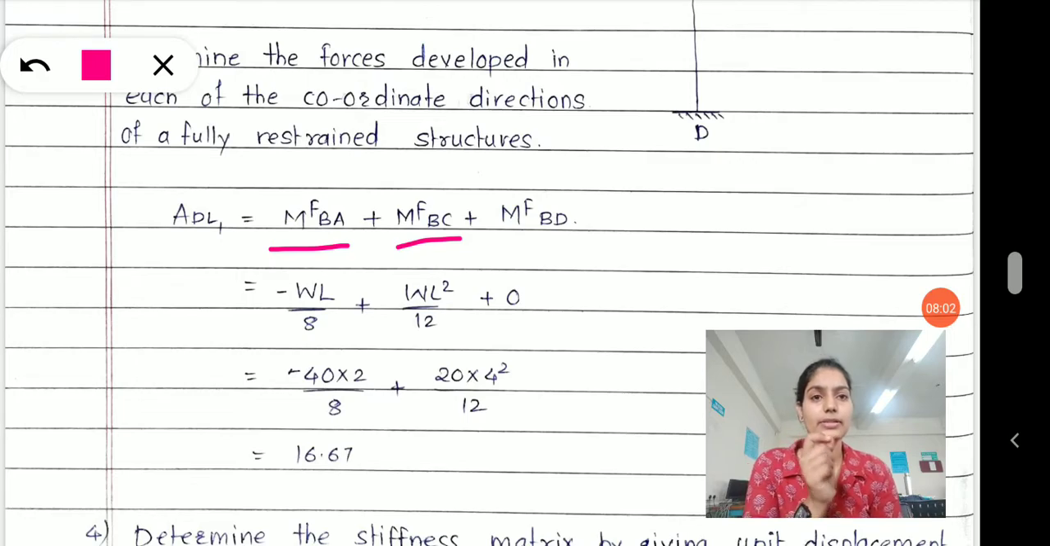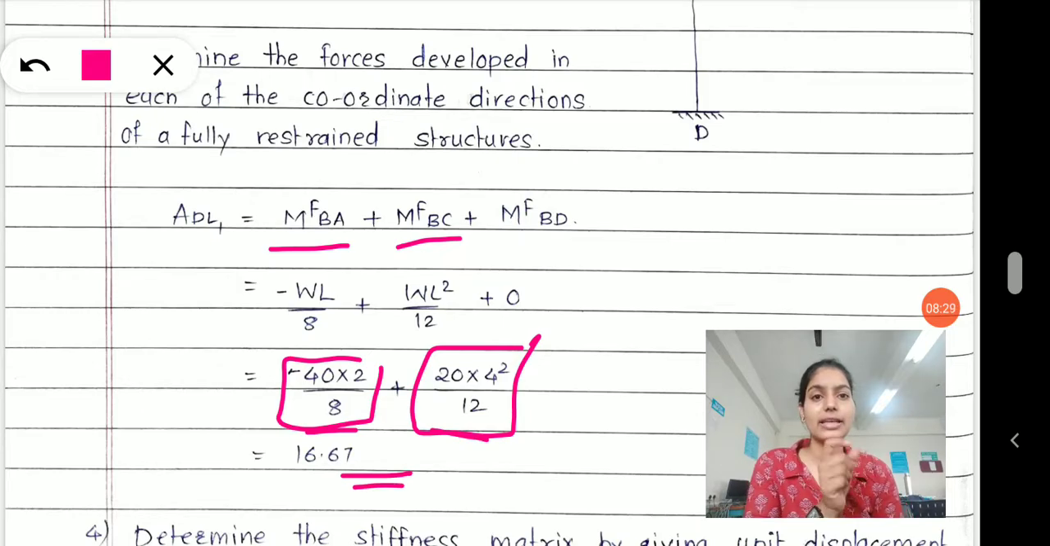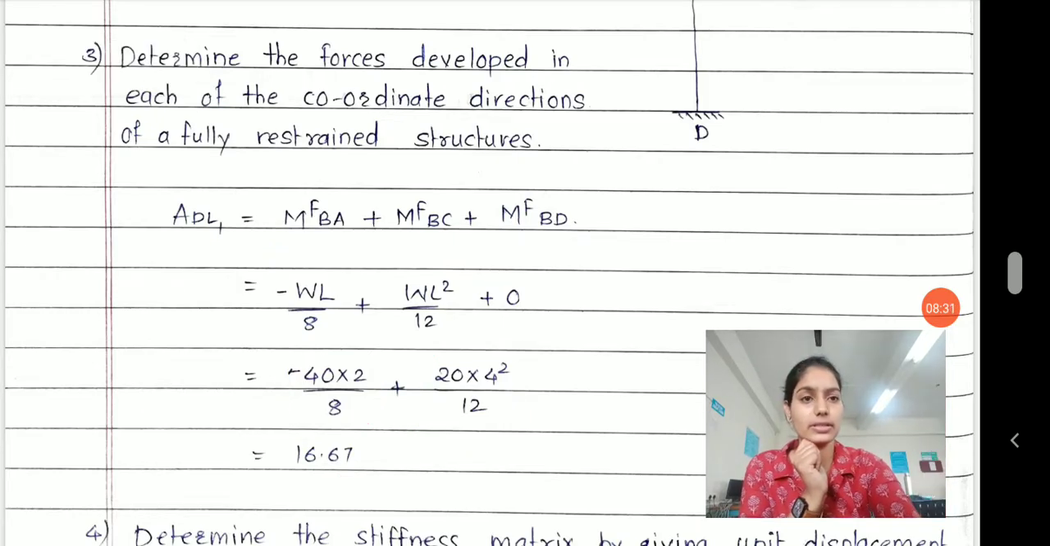MFBC is WL square by 12, plus MFBD is 0, right? So minus 40 into 2 divided by 8, that is the first term, and WL square by 12 is 20 into L, where L is 4 meters here, so 4 square by 12, that is the second term. Use your calculator, it will be 16.67.